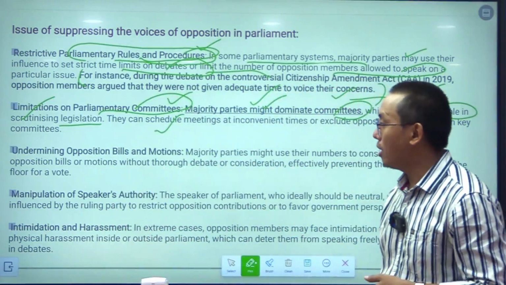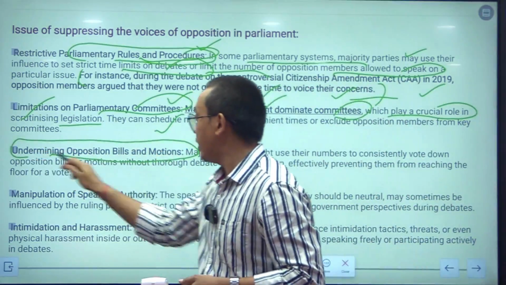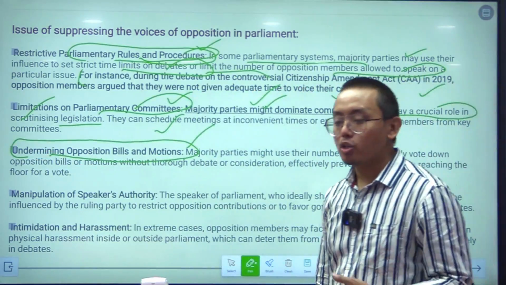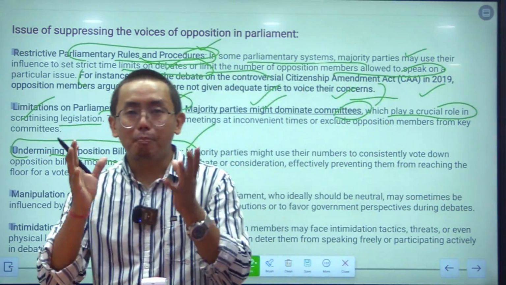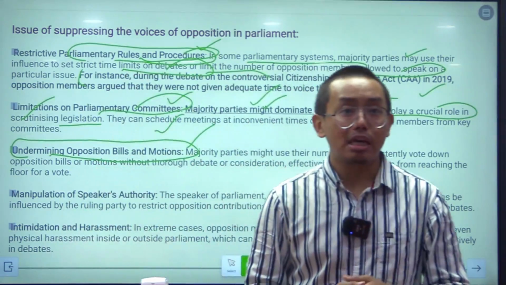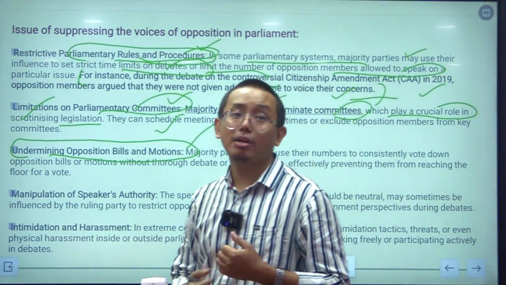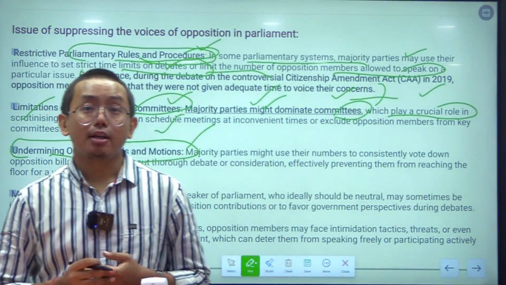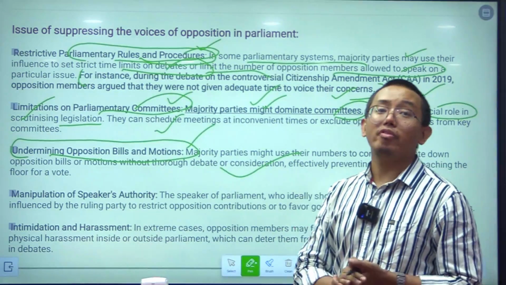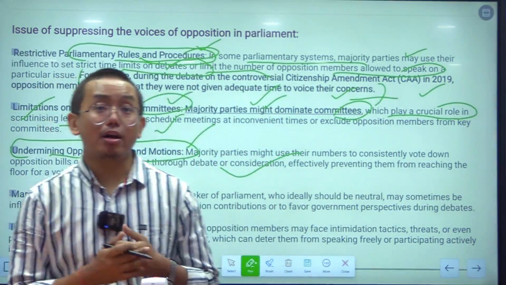Limitation on parliament and undermining the opposition bills and motions. So opposition bills and motions might be undermined. If the opposition places bills in the parliament, which are called private members bills, they might be rejected by the majority party. So majority party rule will basically affect the democracy in the house or the parliament.